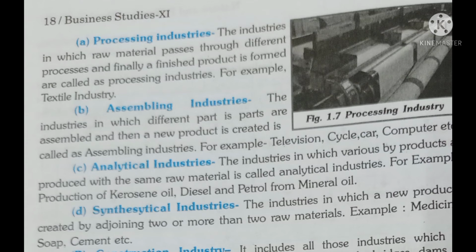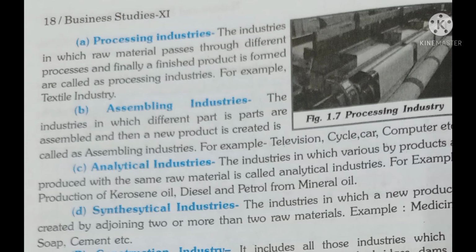Now, processing industry. In this industry, the final products are produced by using the raw materials and the semi raw materials in the different stages. So the industries in which the raw material passes through the different processes and finally a finished product is formed, that is called processing industry. For example, textile industry, paper, sugar, these all come under the processing industry.